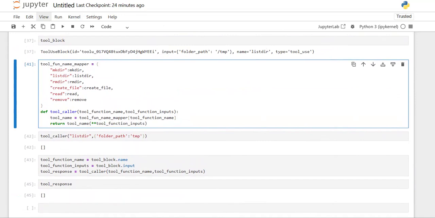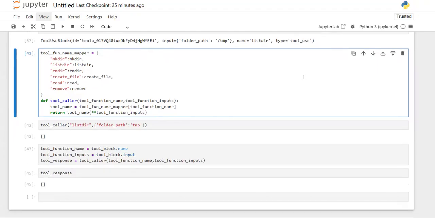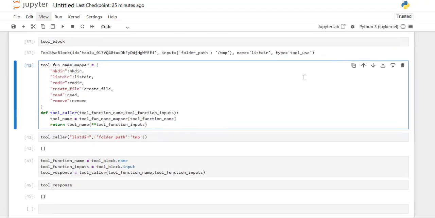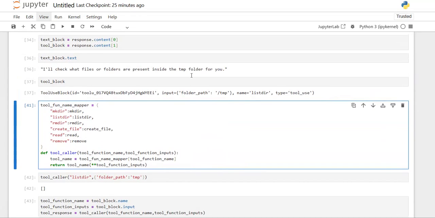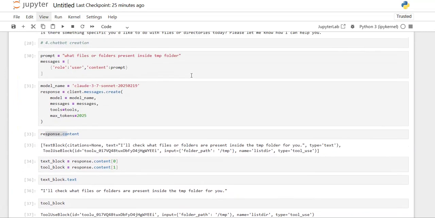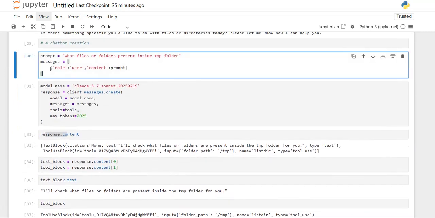Now we need to pass this content back to our model. So how to pass? If you observe, for any input, we passed it to our model in the form of a messages dictionary. Inside these messages we are passing each message as a dictionary.